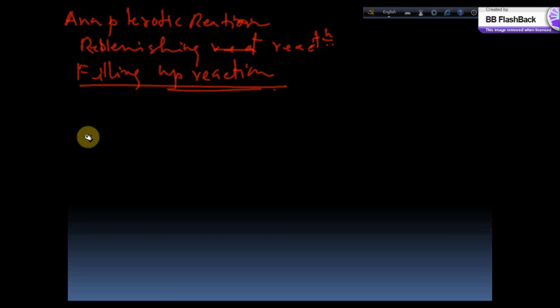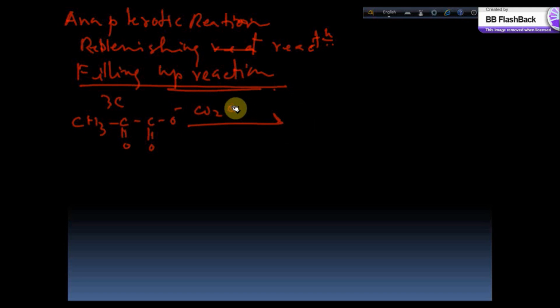I can give you some examples, like this pyruvate, the structure is CH3 C double bond O O minus. This is a 3 carbon structure. This pyruvate, in the presence of CO2 and ATP, produces oxaloacetate.